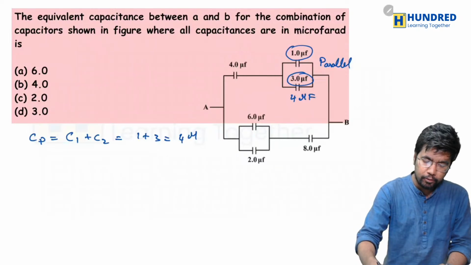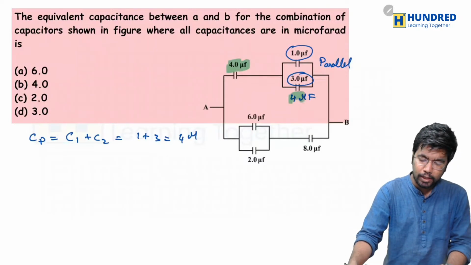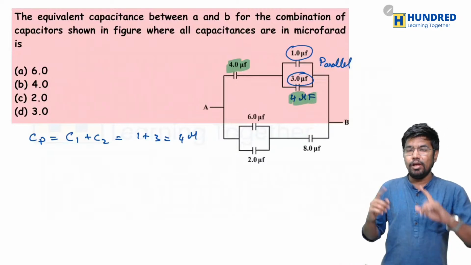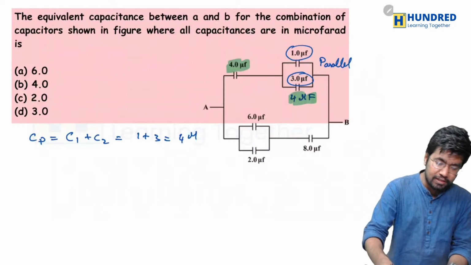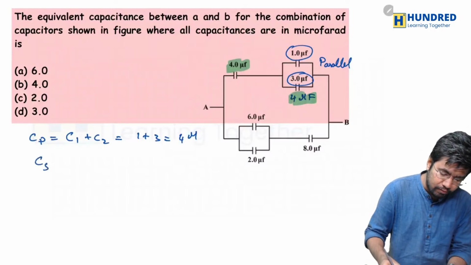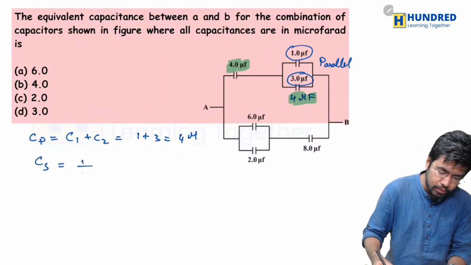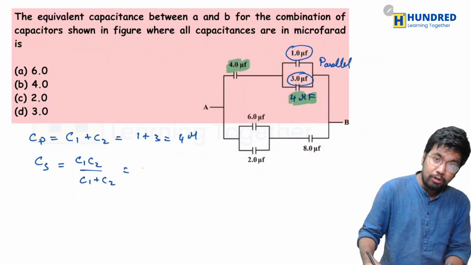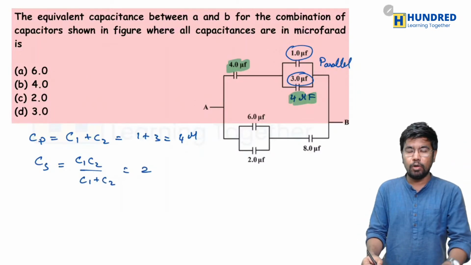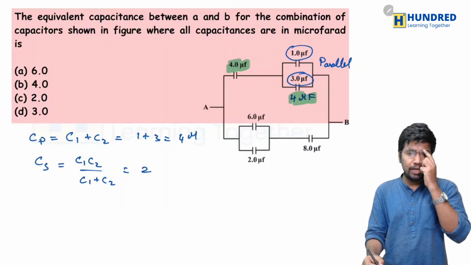This whole 4 microfarad and this 4 microfarad will be in series. So they both are 4. For capacitors in series it should be C1 C2 divided by C1 plus C2. So simply we'll be getting the answer 2.